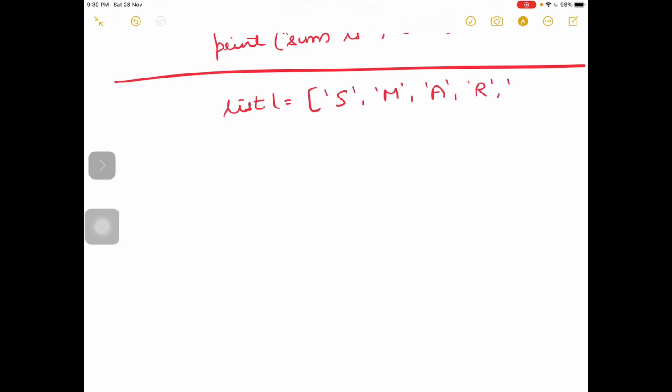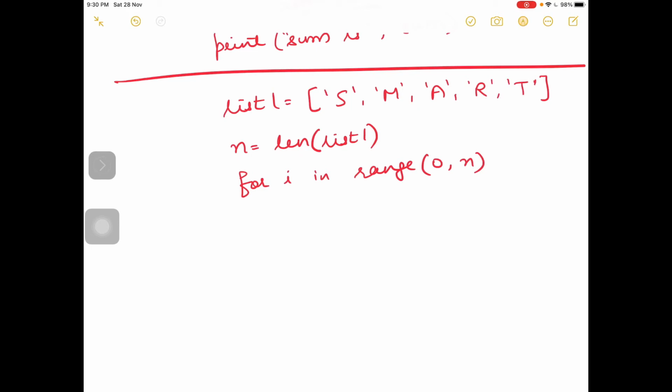I just want to display the elements of list 1 vertically on the screen. There is one function, len. It will find out the length of list 1. for i in range(0, n). Length of list 1 is 5 and index positions start from 0, 1, 2, 3, 4. So 0, n means start from 0, it will go up till 4. 5 is excluded.